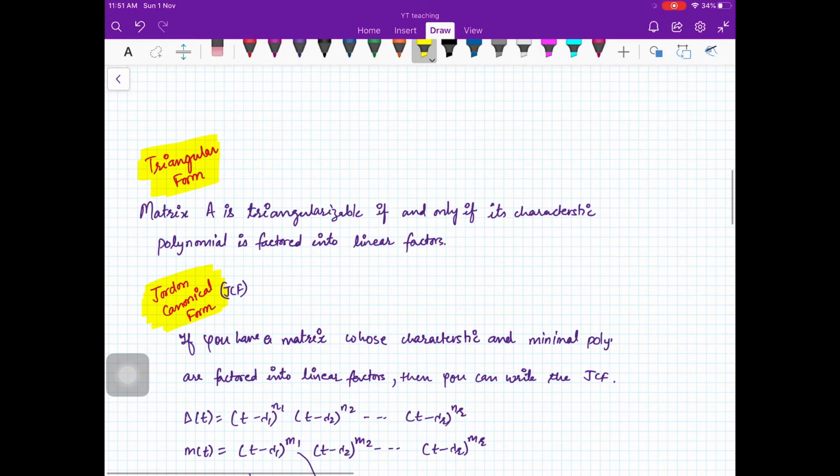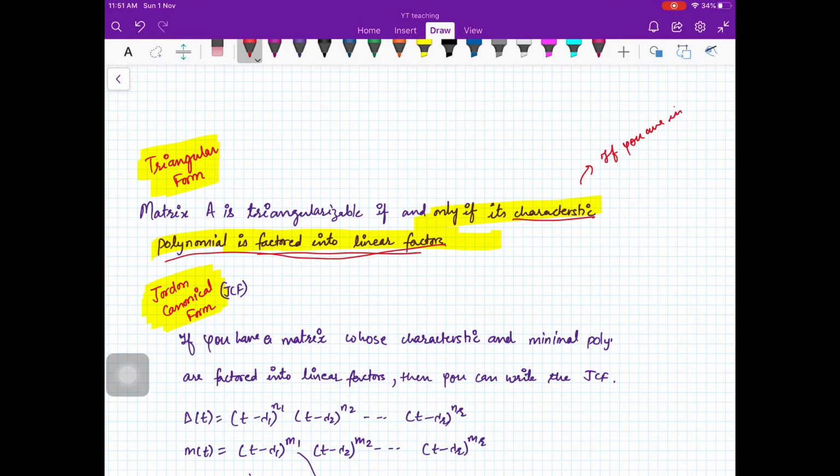Okay, now let us come to the triangular form. We say that a matrix A is triangularizable if and only if its characteristic polynomial is factored into linear factors. Now understand this thing. We are saying that the characteristic polynomial should be factored into linear factors. It means that